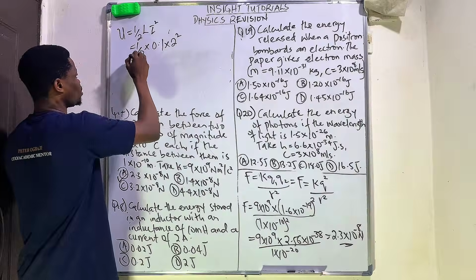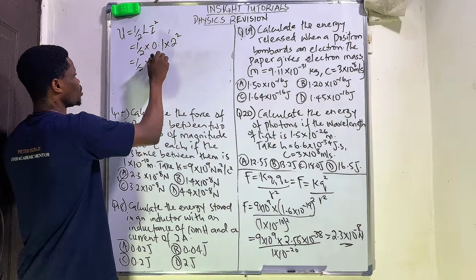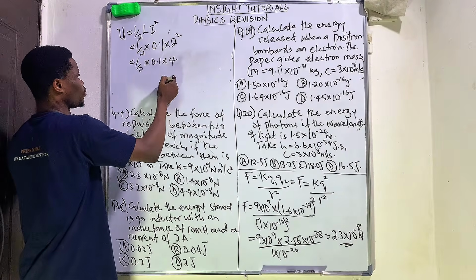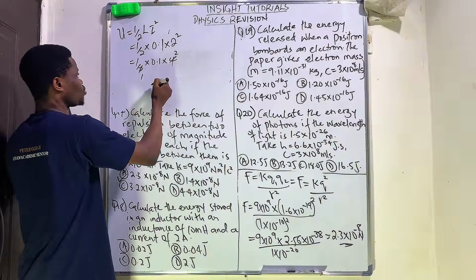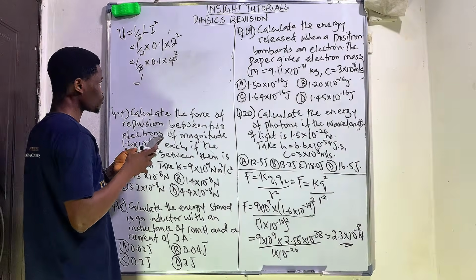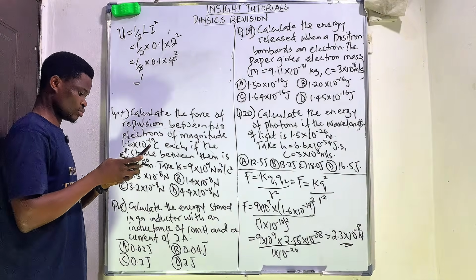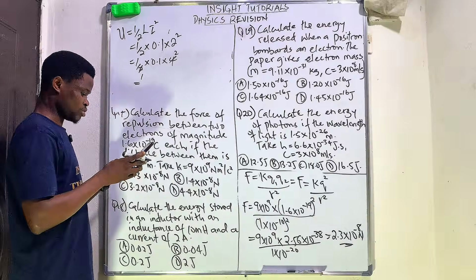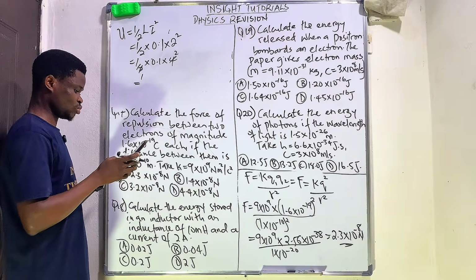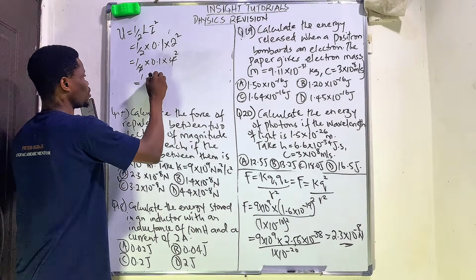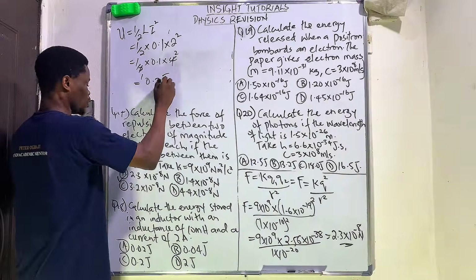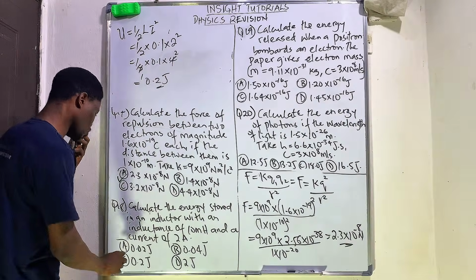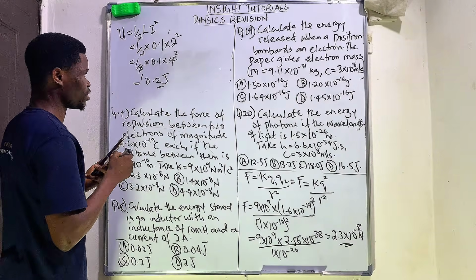It happens that this is 1 over 2 times 0.1 times 4. The 2 here and the 2 here cancel, leaving 2. So let us do 1 times 0.1 times 2. Our answer is 0.2 joule. So option C is correct for this particular question.